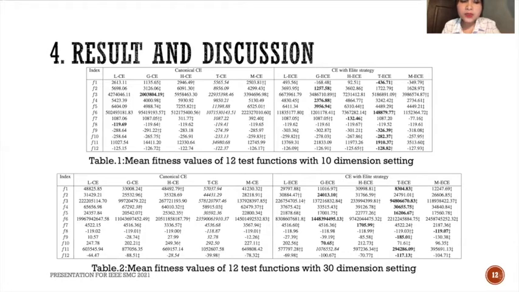The chaotic evolution using Tent map obtains the worst results in most of the cases for the test functions. However, in some test functions using chaotic evolution with elitism, we can see that the combination of the chaotic evolution using elitism with the Tent map has the best performance compared to the others.